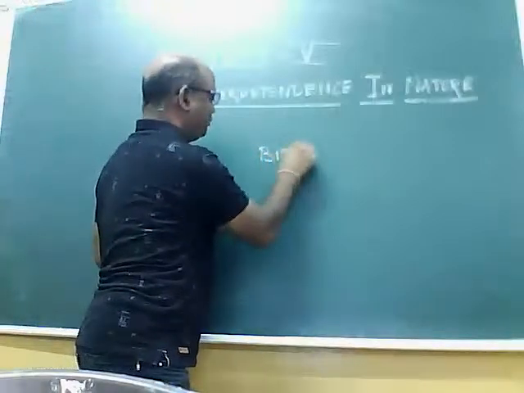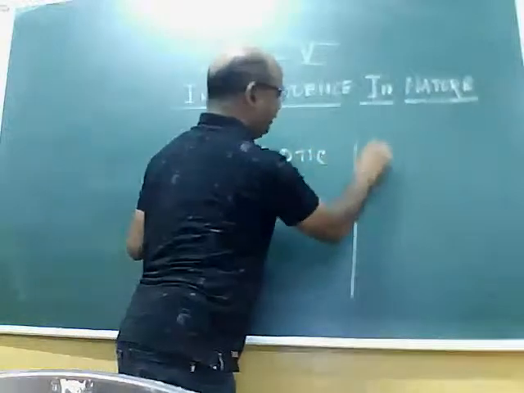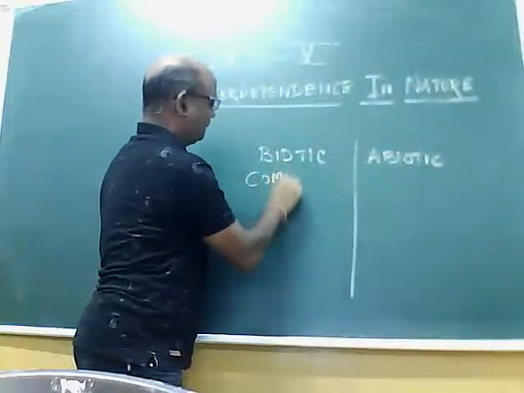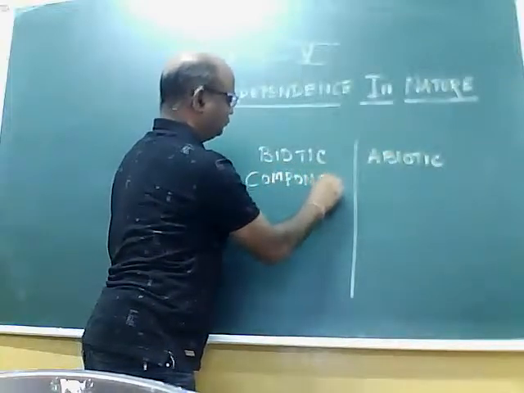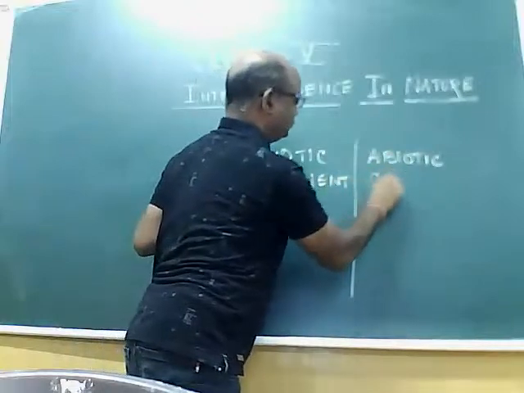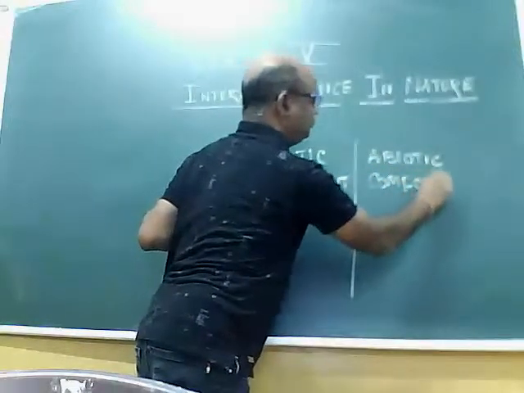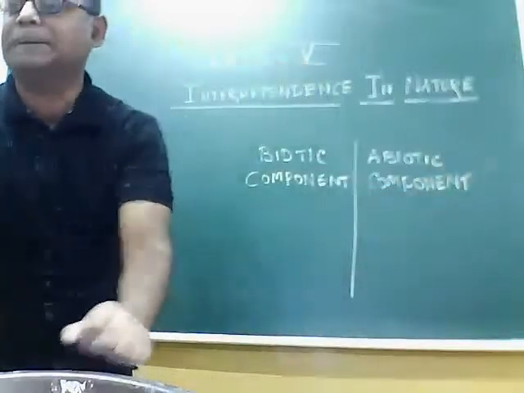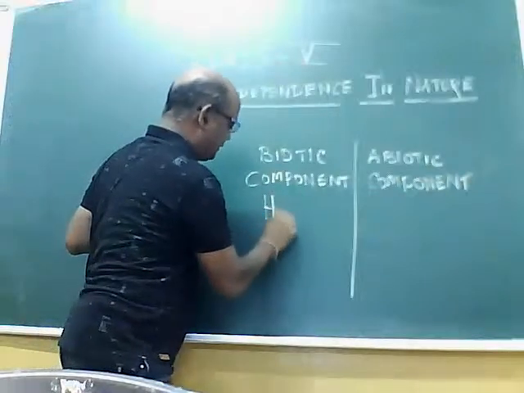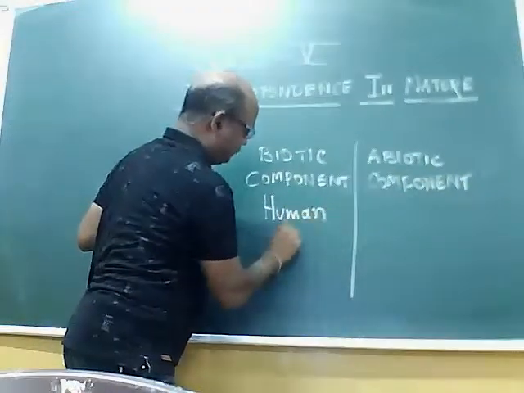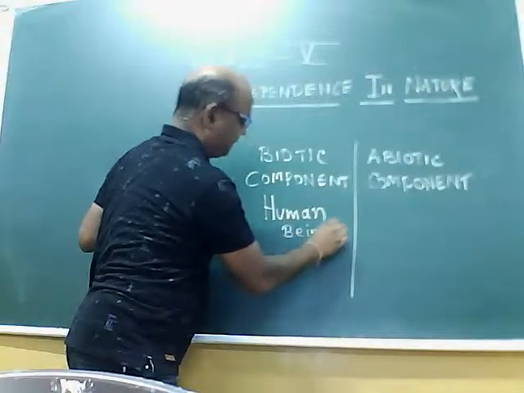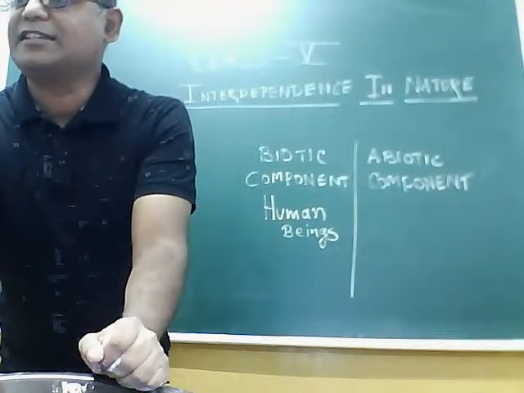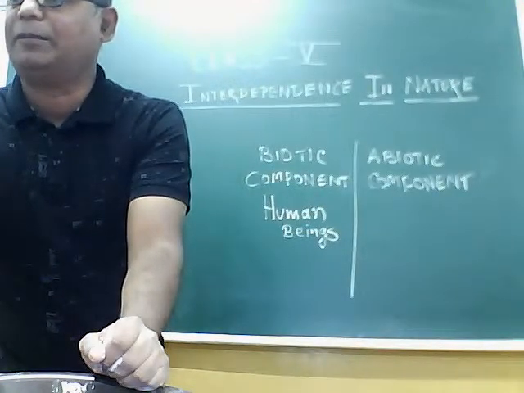Use some more examples of biotic and abiotic components. Hydrogen also gave the correct answer, human beings. Other example? Yes, Taxi also gave the correct answer. Only human beings are biotic component.